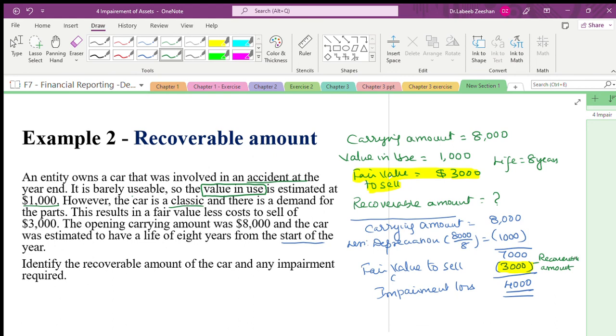Are you clear about this? Slowly, don't worry, inshallah. First you have to understand the words so that they match. Now you have a little bit of clarity: what is the carrying amount, what is the value in use, what is the fair value, and what is the impairment loss.